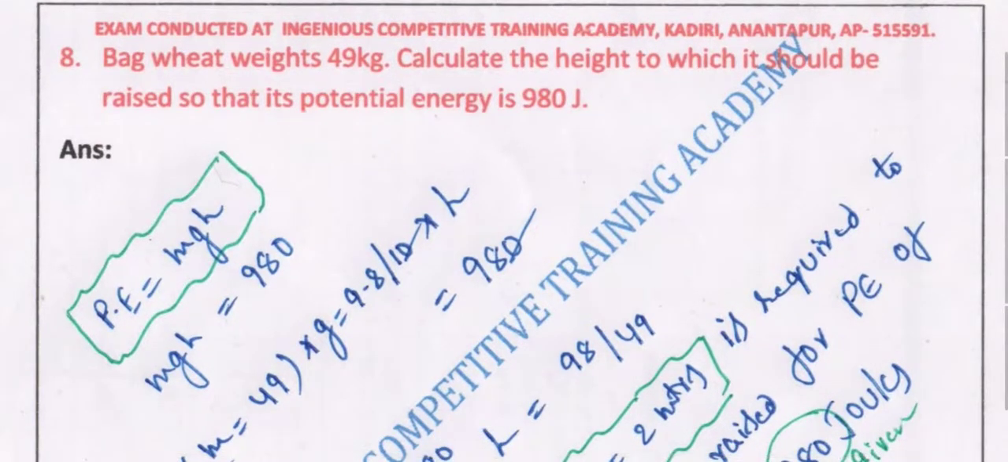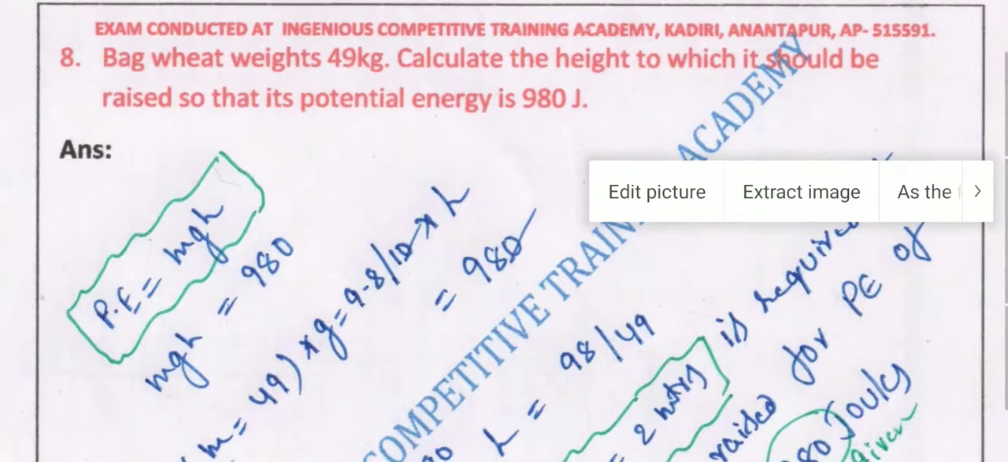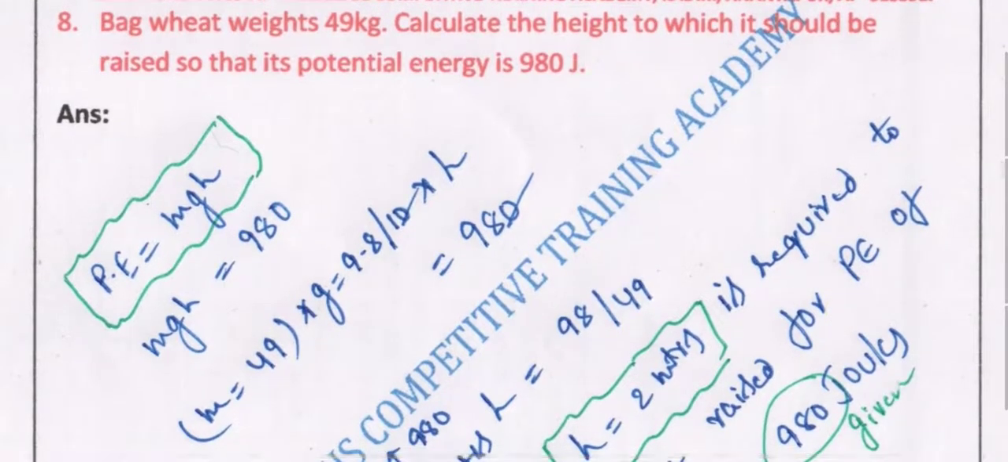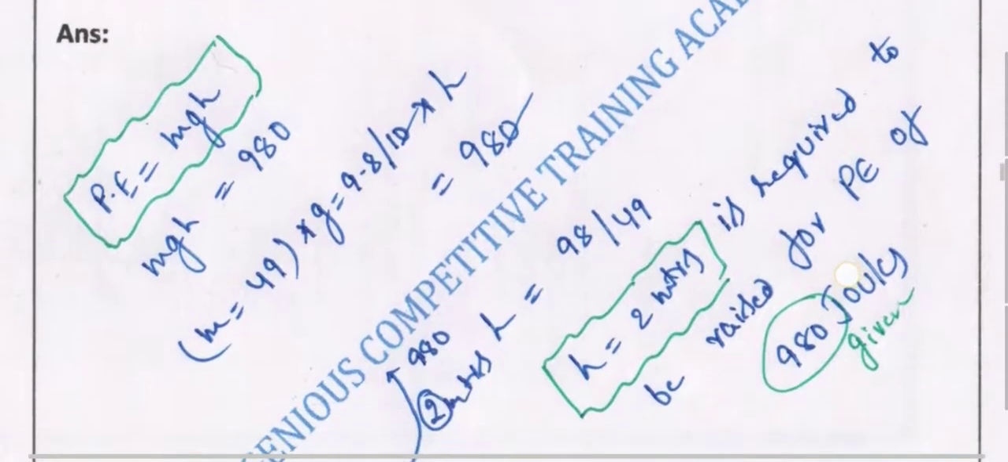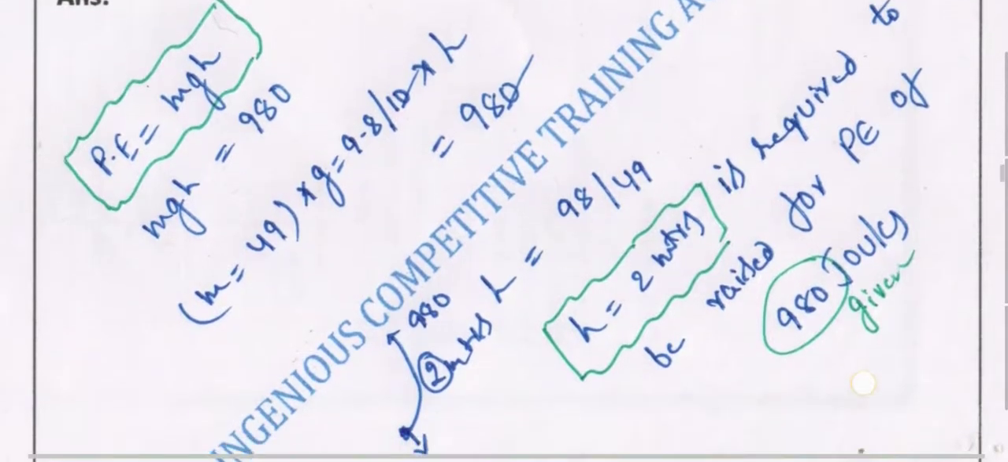Next we have a bag of wheat that is 49 kg. Calculate the height to which it should be raised so that its potential energy is 980 joules. So in this case, we knew that potential energy is equal to mgh. M has been given, that is 49. G is known to us, 9.8, and we have to find the height. Height can be easily figured out, that is 2 meters is the right answer.